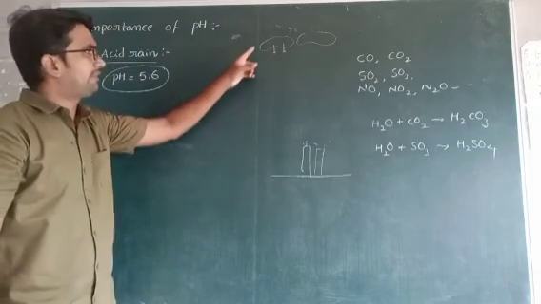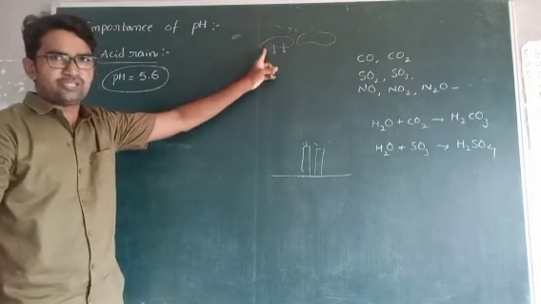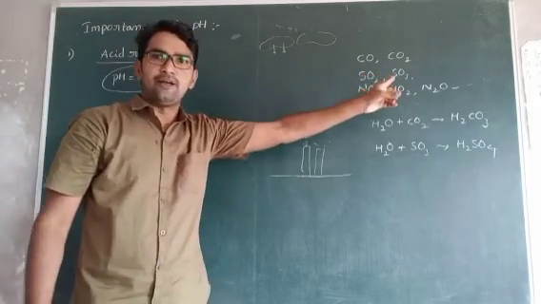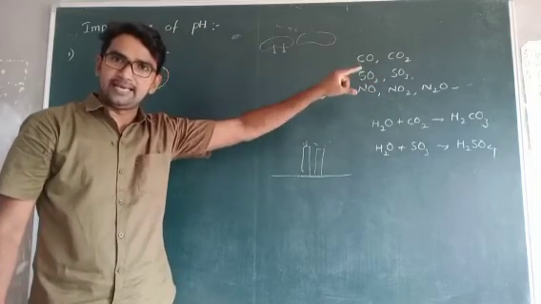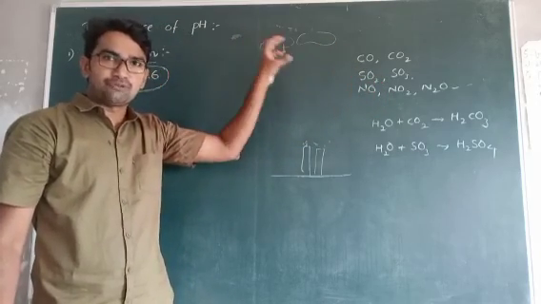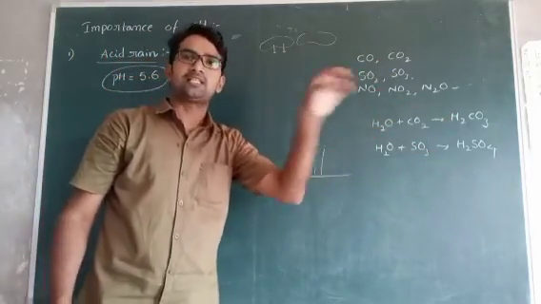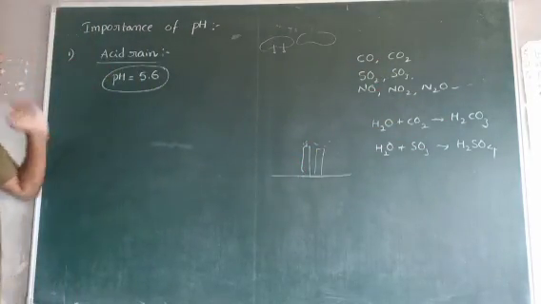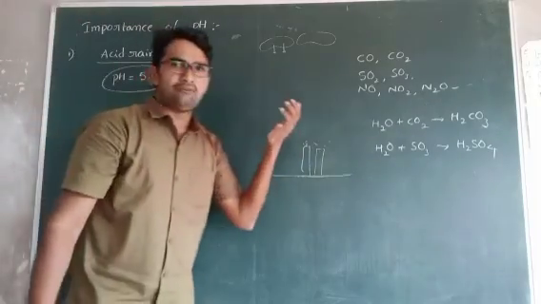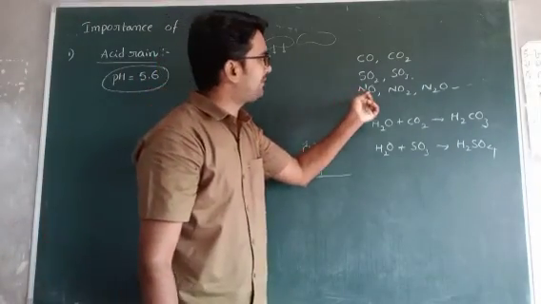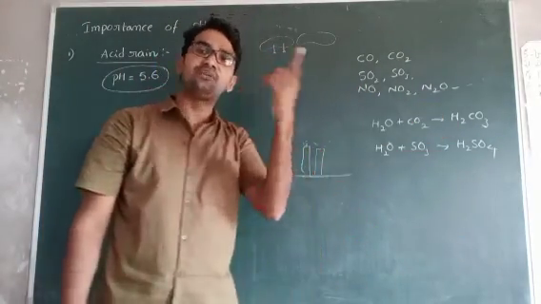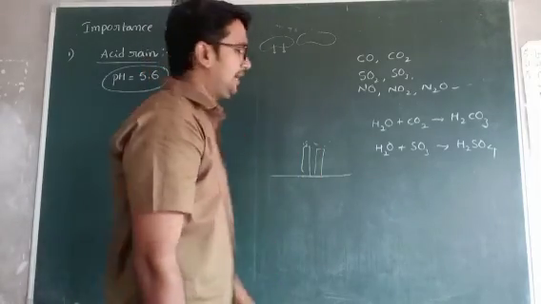That's why when the rain coming from the clouds reacts with the polluted gases present in the air, pure water is converted to acid water. That's why we call it acid rain. One more example, when water reacts with nitrogen oxide it gives HNO3, nitric acid, right?